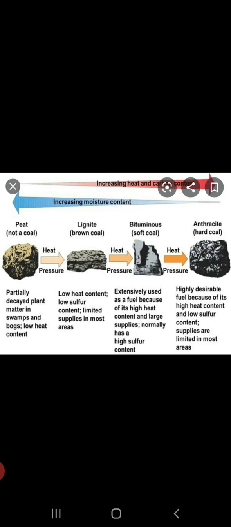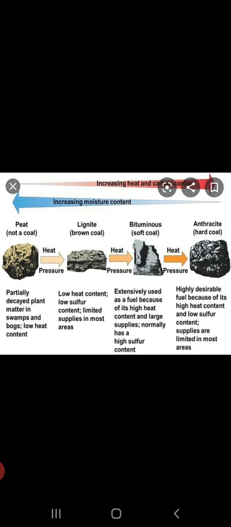Now, the second type or the variety of coal is lignite, which is formed from the second stage of coal formation and is also called brown coal. It is composed of compressed woody matter that has lost most of its moisture.